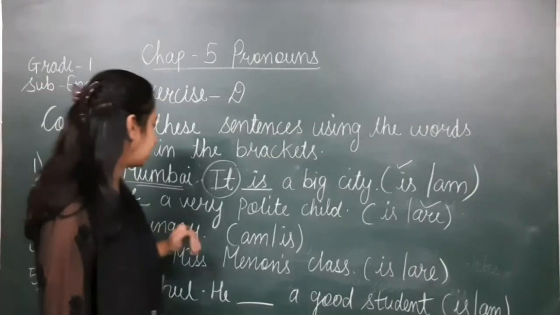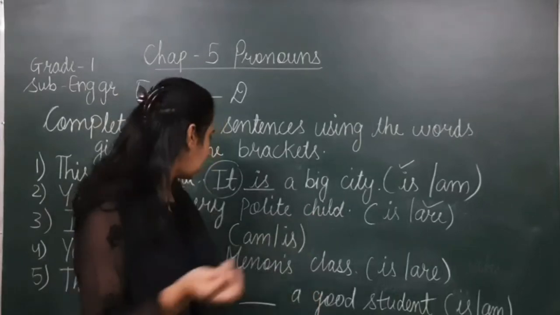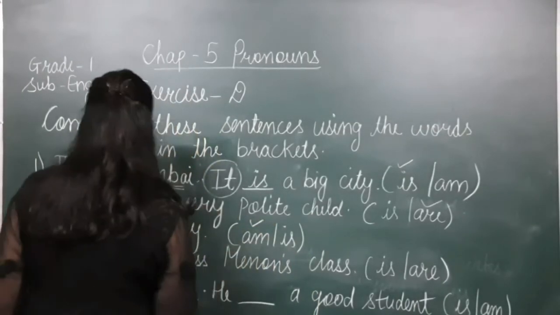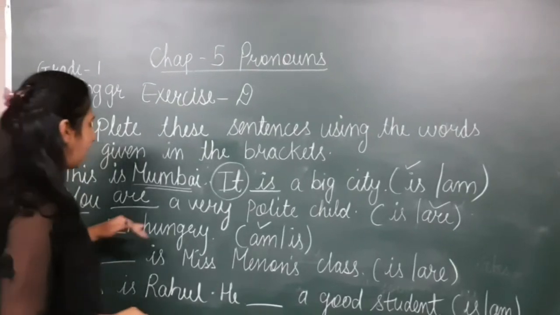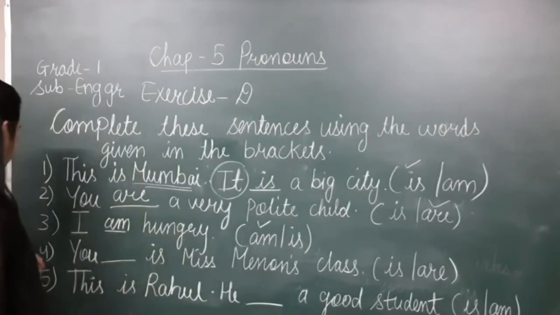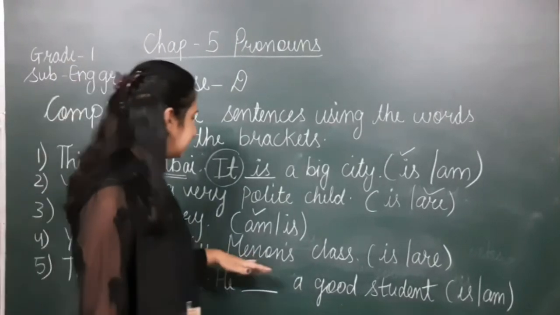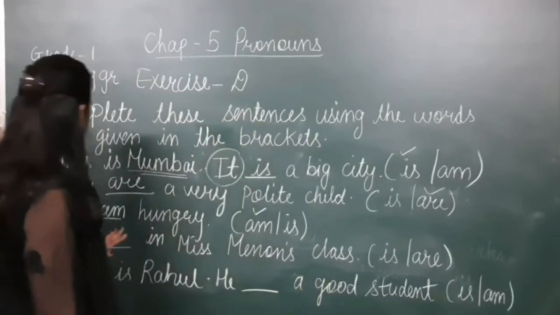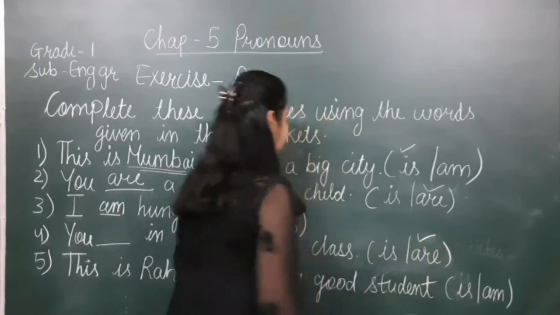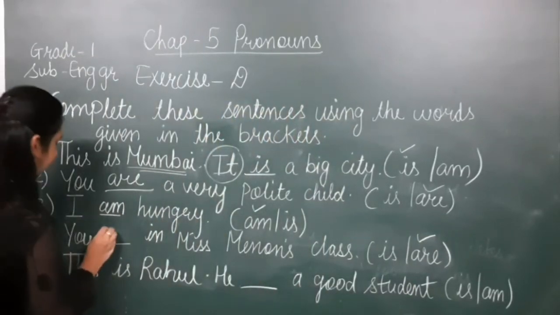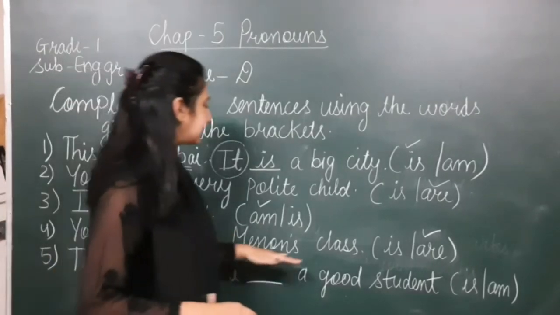I dash hungry. With I, what do we use? We use am with I. So here in the blank, ma'am will write am. I am hungry. Full stop. Number 4. You dash in Miss Mannon's class. With you, what do we use? We use are with you. So here in the blank, ma'am is writing are. You are in Miss Mannon's class.